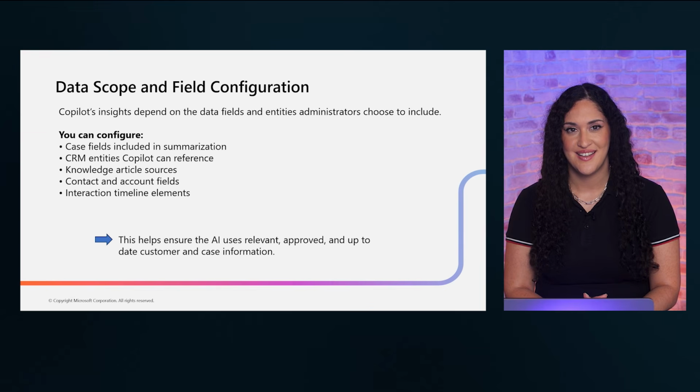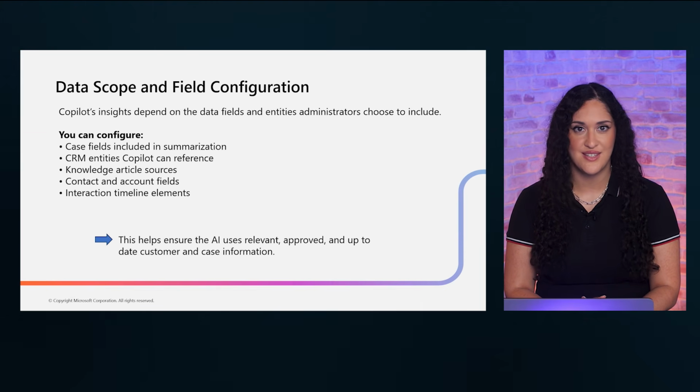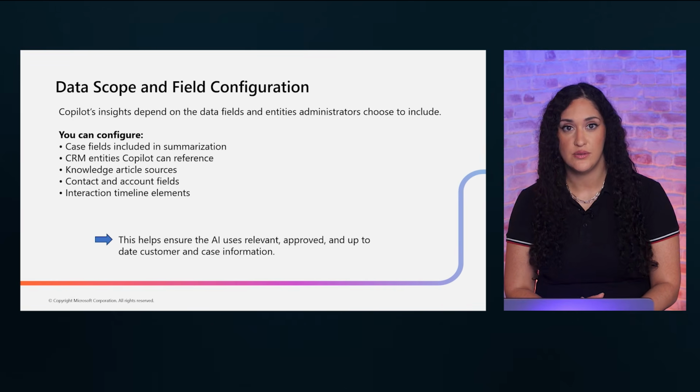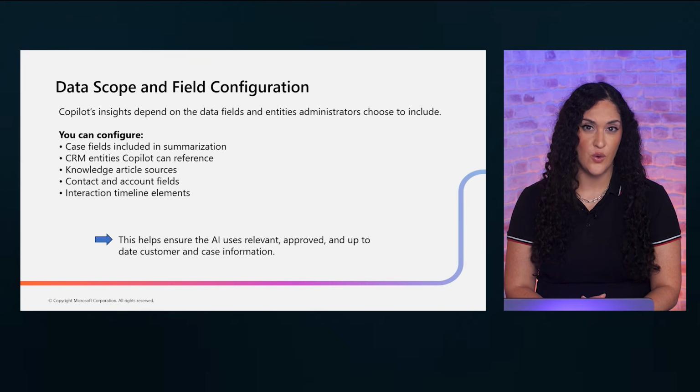Including too much data creates noise and potentially surfaces sensitive information unnecessarily. Including too little leaves Copilot without the context it needs. Strike the right balance by working closely with your business stakeholders to identify which data sources are essential for each Copilot capability you're enabling.